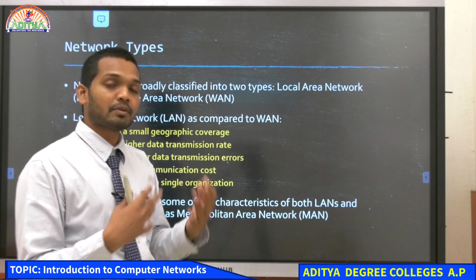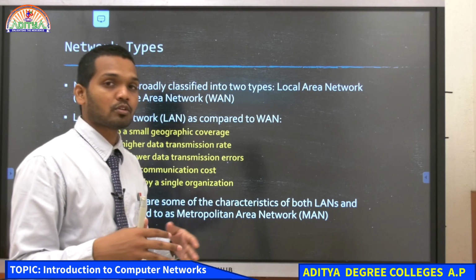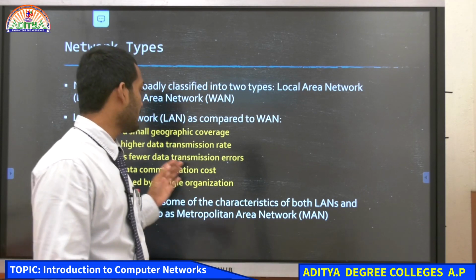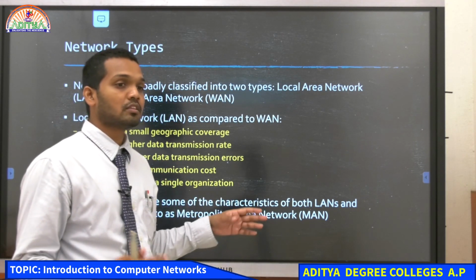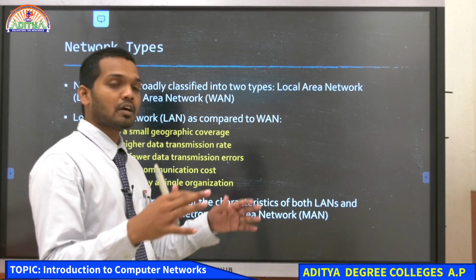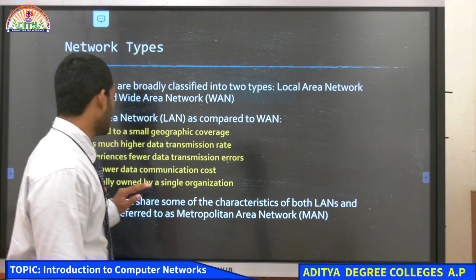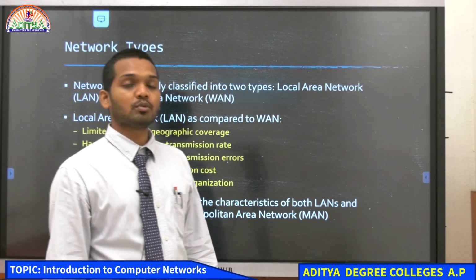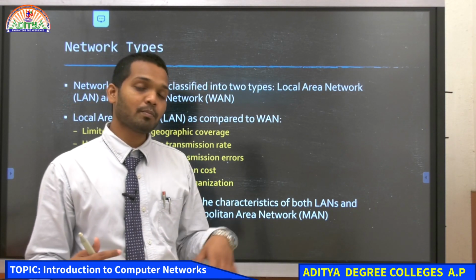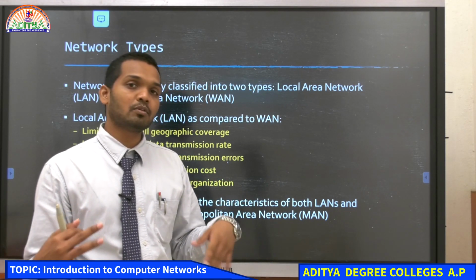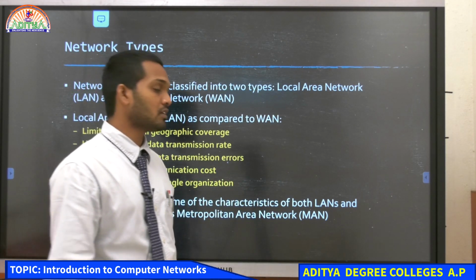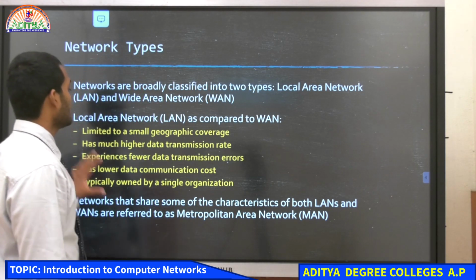The cost to communicate between the network in that room or in that specific geographical area is very less, because we need to only have a limited area into which we'll be connecting with cables. And then typically owned by a single organization. Mostly in the small geographical area, whatever networks are connected will be mostly owned by a single organization or an owner.